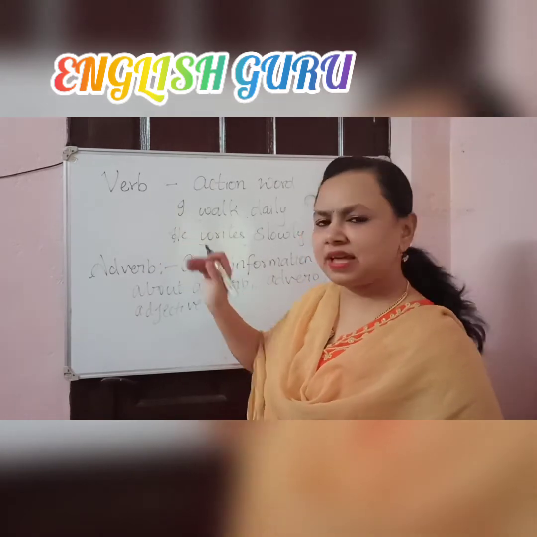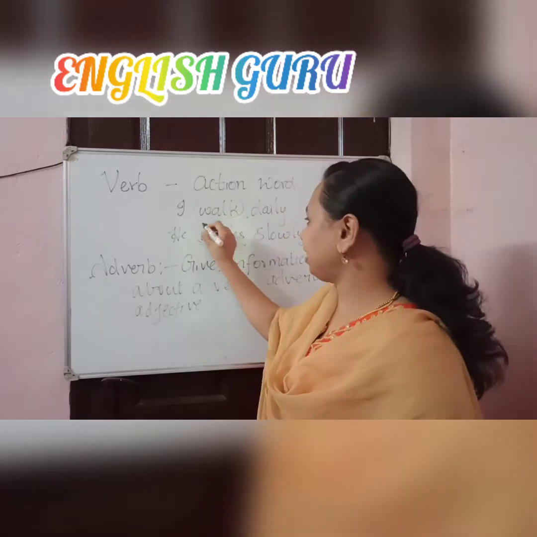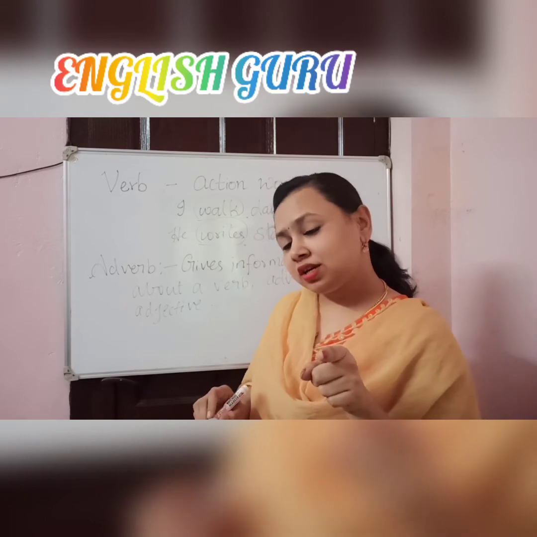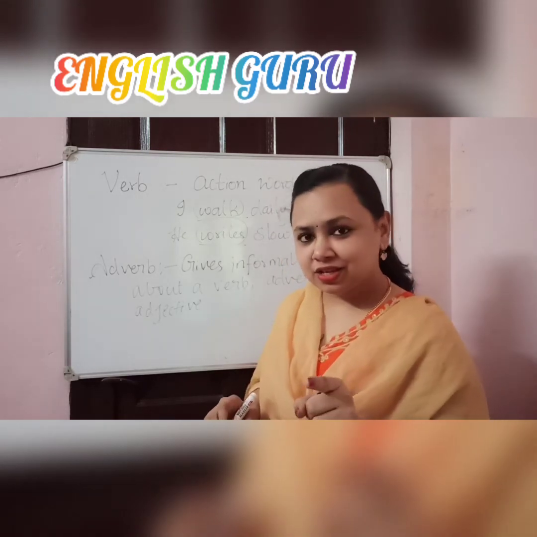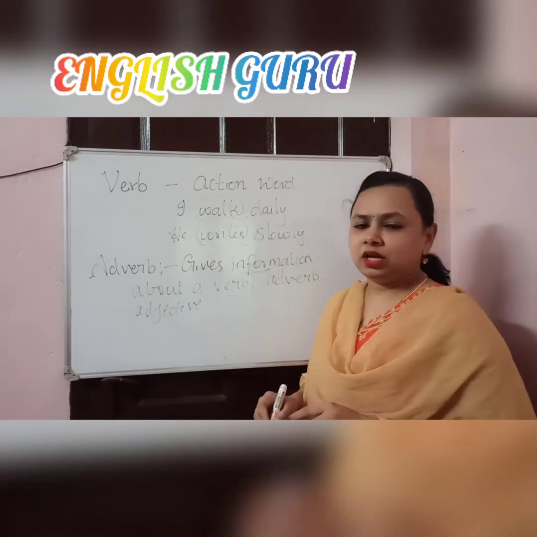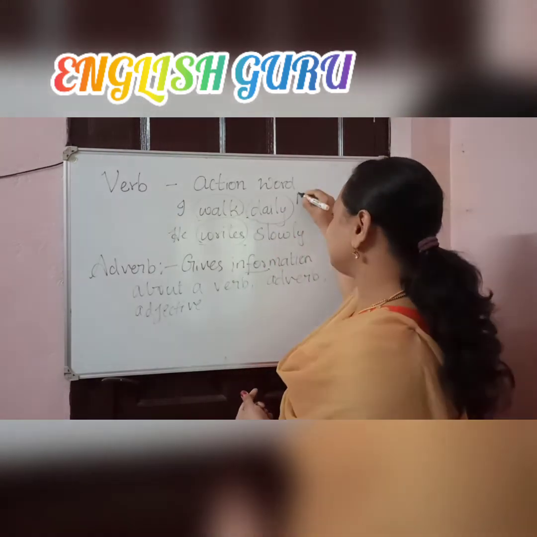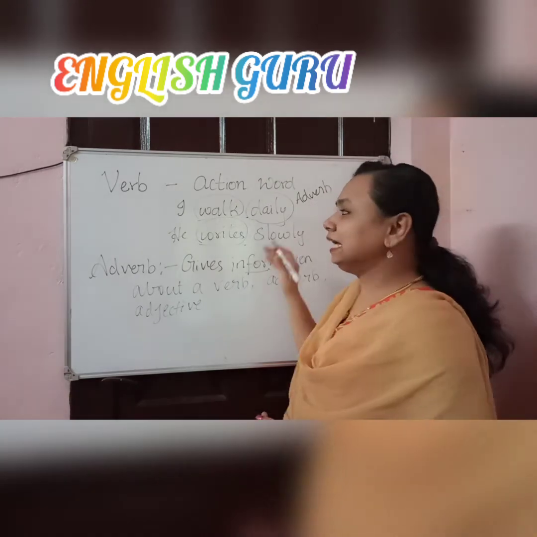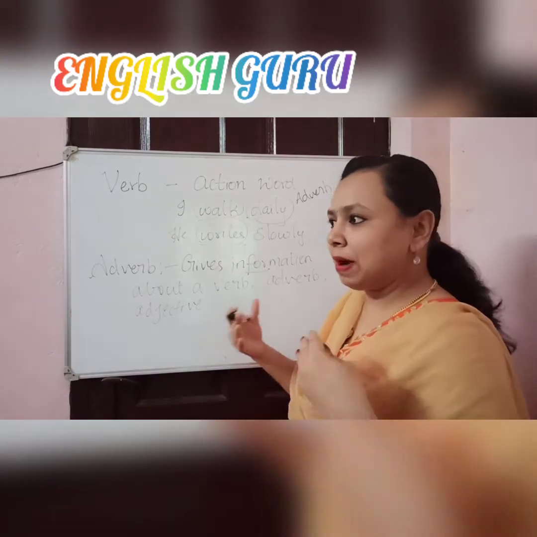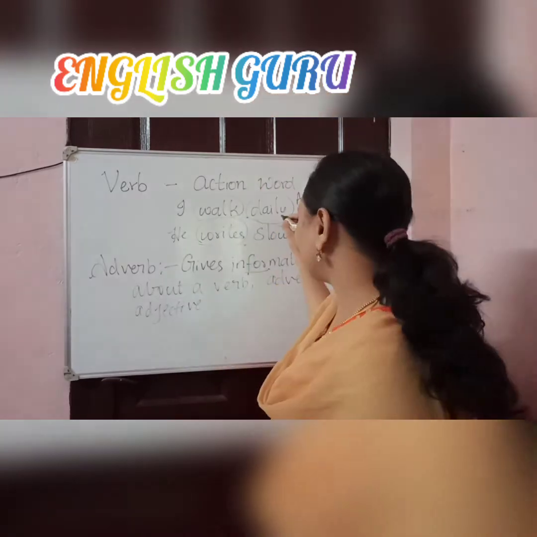See, take the first two examples itself. I told you that walk is the verb, that is the action, and writes is the action. But how he walks, when he walks, how he writes, when he writes, that is the information. So I walk daily. When will I walk? Daily. So daily is the adverb. It is giving information about my verb, my action. If I am walking, you can ask me how she walks. She walks slowly. So slowly, daily.